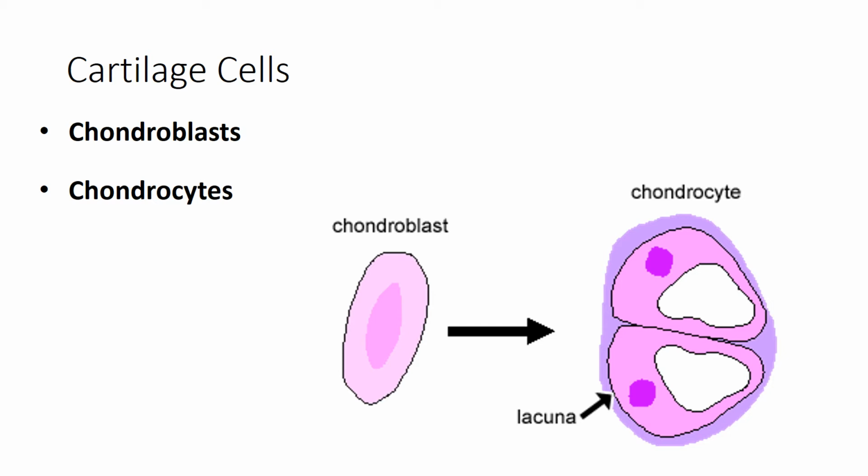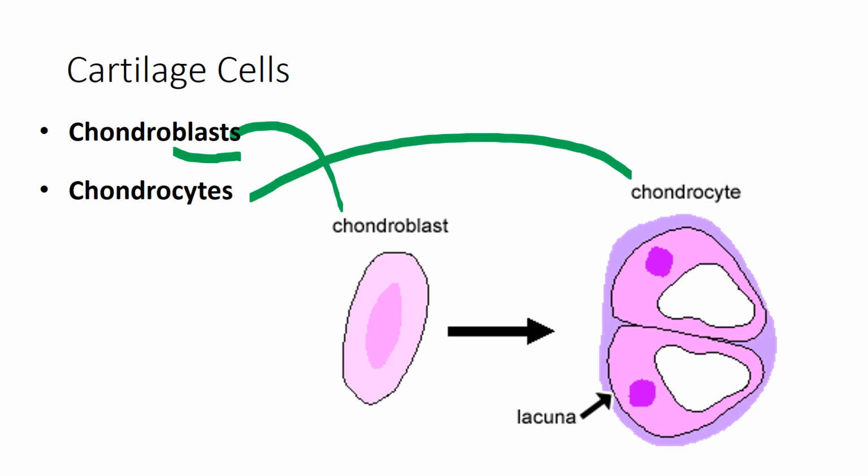Mature cartilage, made up of chondrocytes, is avascular. So again, lacking blood vessels. Let's talk about the two different types of cells. First one's chondroblasts. These produce the extracellular matrix for our chondrocytes. Chondroblasts are immature cells versus chondrocytes.